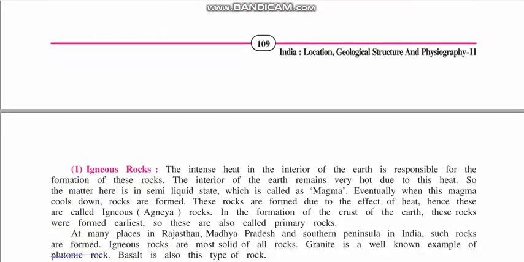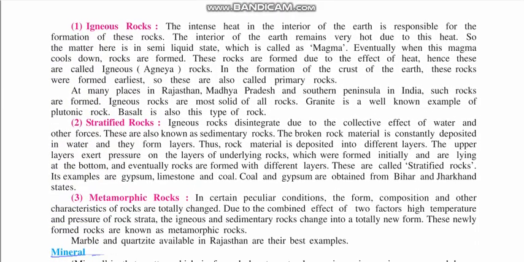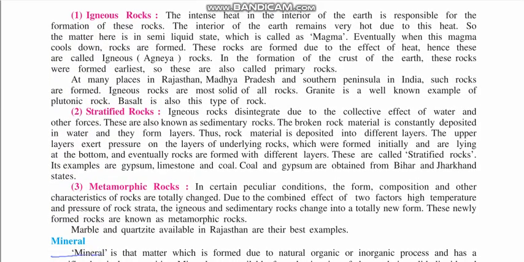Into the chapter. First, let us see in detail about the rocks. Igneous rocks. The intense heat in the interior of the earth is responsible for the formation of these rocks. They are formed due to ignition or fire. The interior of the earth remains very hot due to the heat, so matter here is in a semi-liquid state. We know about it, right? Which is called magma. Magma is the lava. We also know it is lava.